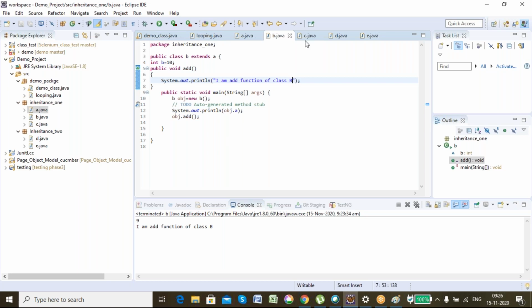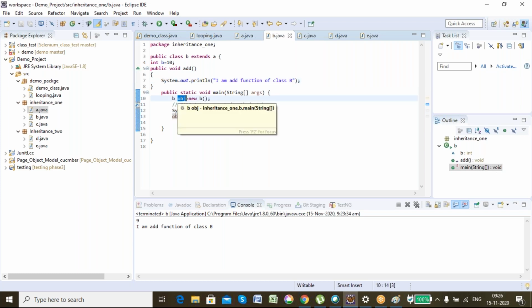Now see, till now we have learned that an object of a class can store the instance of the same class. Like here I am creating the object of class B, and it is storing the instance of class B. But in inheritance there is a concept in which the parent class object can store the instance of the child class, but the vice versa is not true.